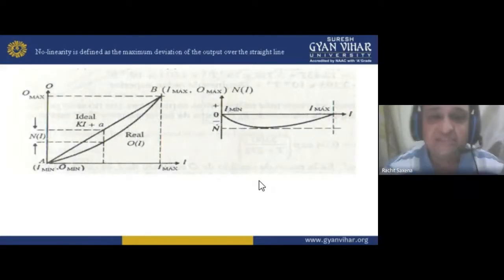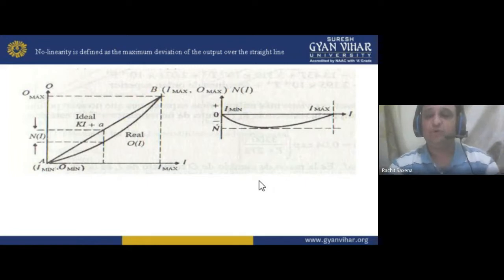Non-linearity is defined as the maximum deviation of the output from the straight line. So we find the maximum deviation from the line. Why are we finding the maximum deviation? Tell me, my dear student. Because if you are not getting the right value, meaning the value is not linear with the input, input and output are in non-linear form.